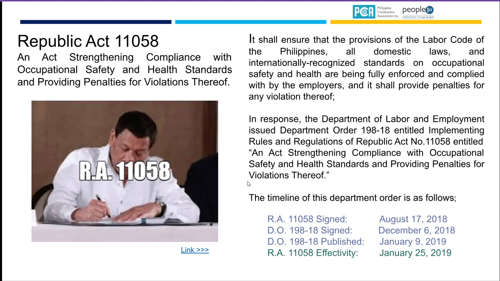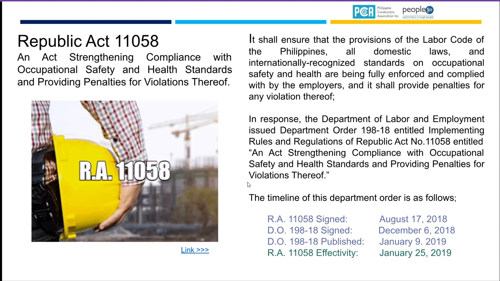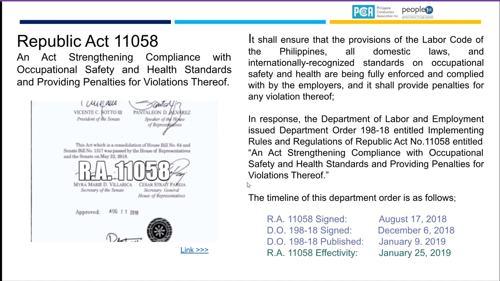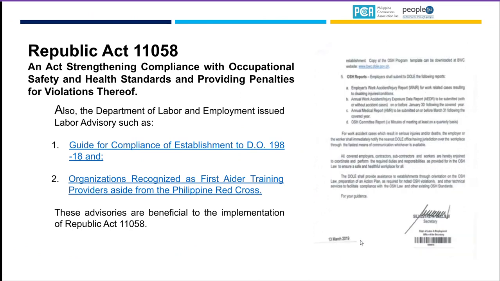Any construction without an occupational safety and health officer will have this violation, so somebody should check on the site.